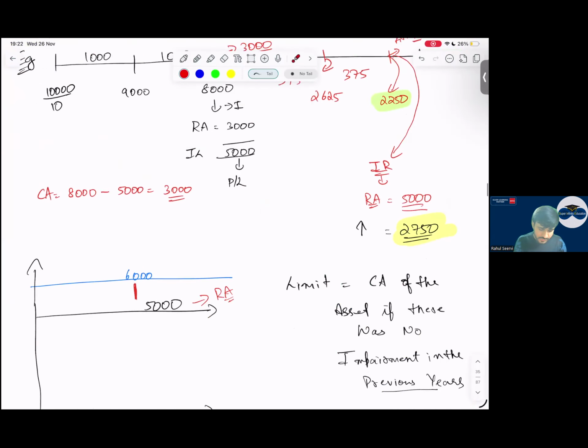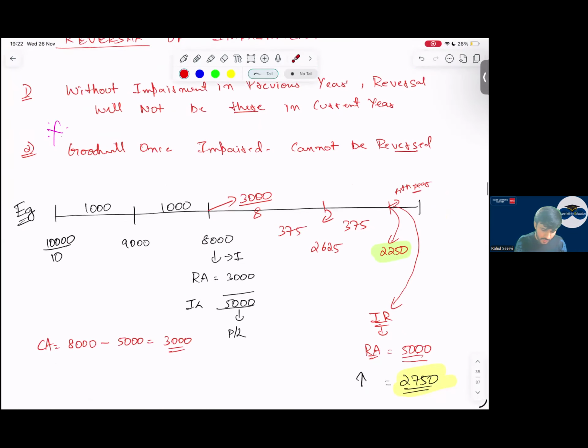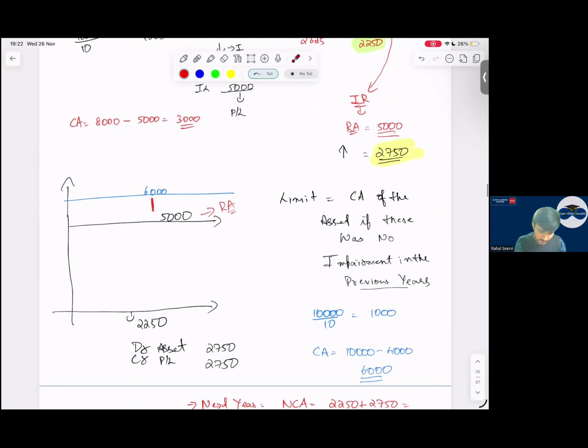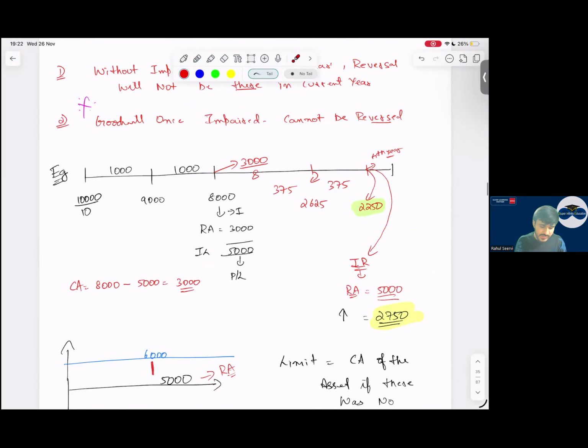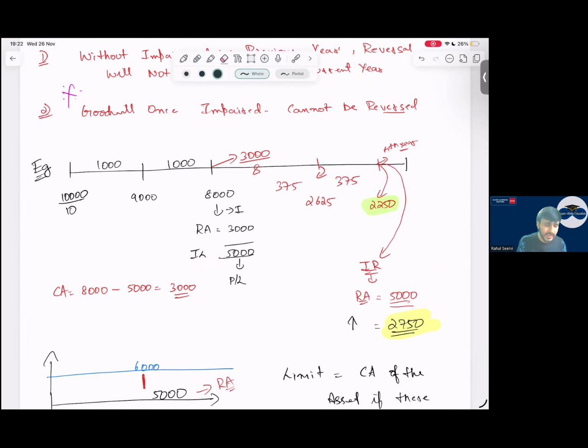So see here now. Okay, this is done. Now let me take an example. The cost is 10,000, life 10 years, so depreciation is 1,000. My carrying amount is 8,000. RA is how much? 3,000 here. So my impairment loss will be how much? 5,000. I record it in P&L. Simple. Then for the next years, depreciation will be based on the new amount, 3,000 divided by 8, that is 375. So how much is the carrying amount after these 4 years? 2,250. On this date, impairment reversal is there.